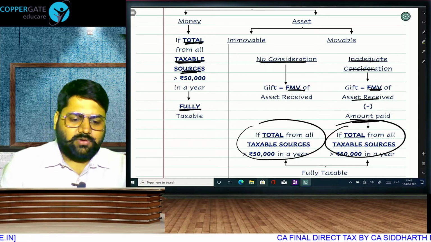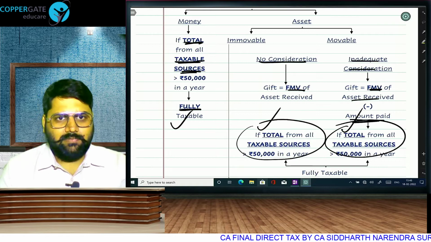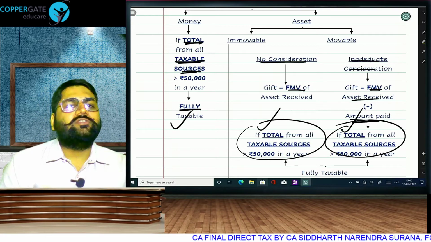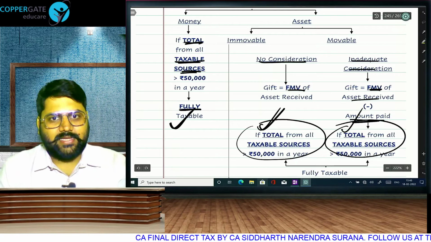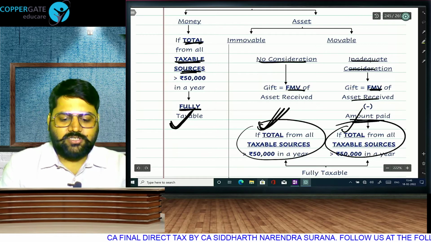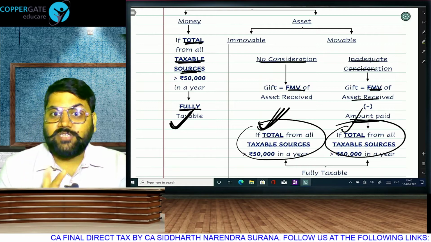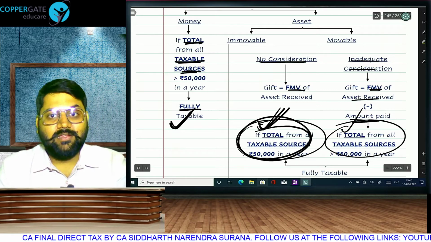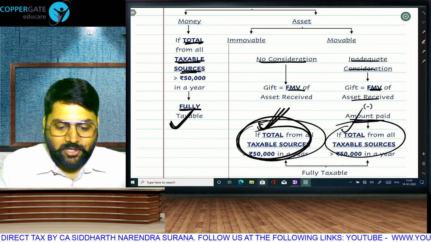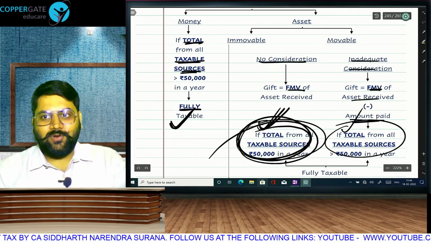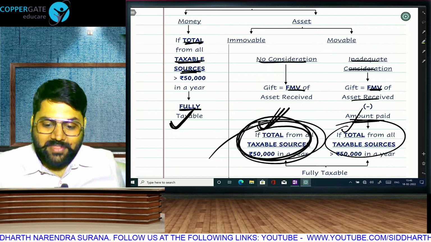Just one thing I would like to tell you: for this category, the 50,000 limit is separately available. So if your friend is giving you 40,000 cash and 40,000 gold, cash will come here, gold will come here, both will not be taxable. 40,000 cash, 60,000 gold: gold taxable, cash not taxable. 40,000 gold, 40,000 shares, both come in the same category. You don't get a limit per transaction, you get a limit per category. 40,000 gold and shares both come here, 80,000 fully taxable. For gold, if you pay 1 rupee, then that will come here.